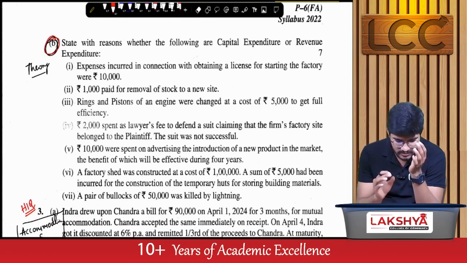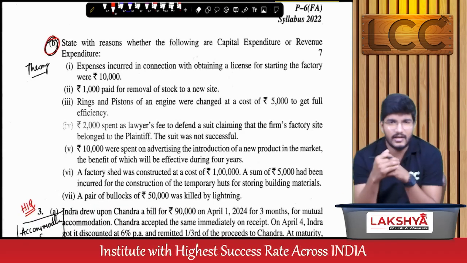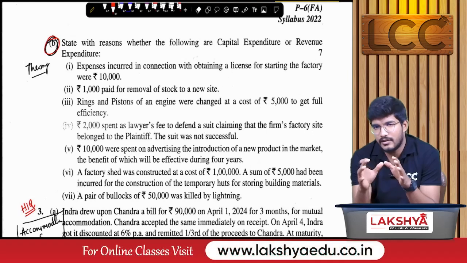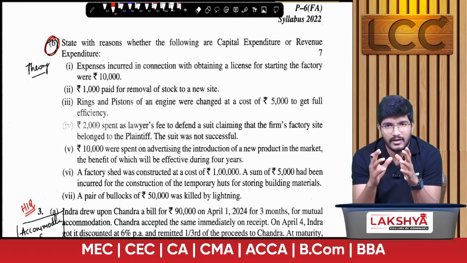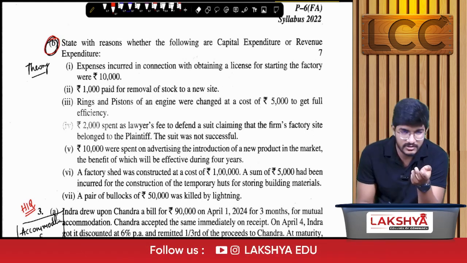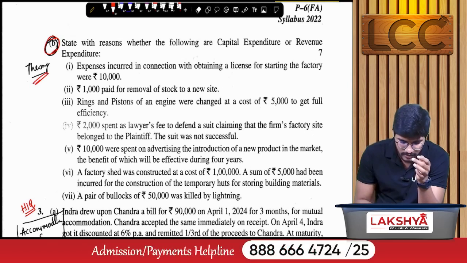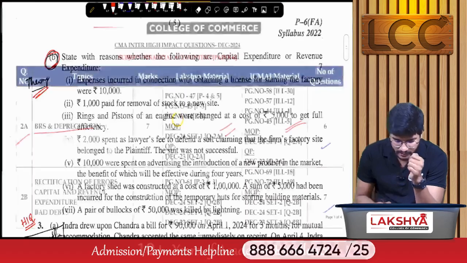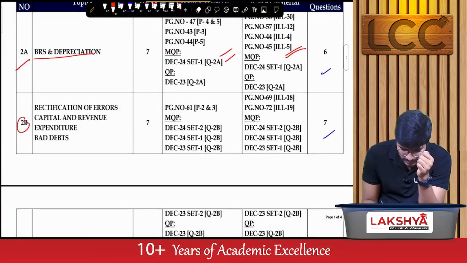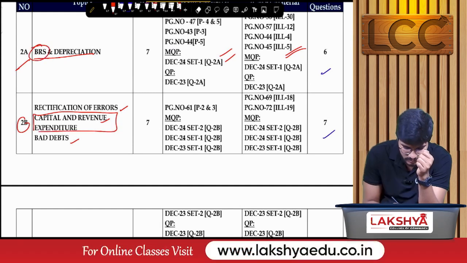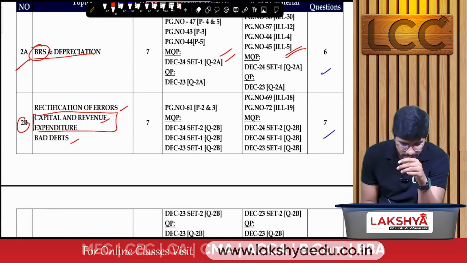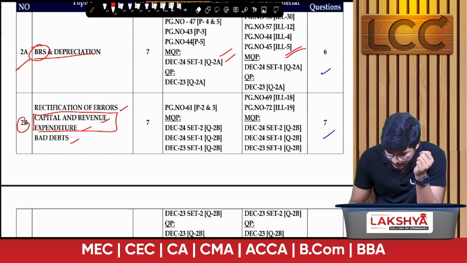Next, 2B. This is something which might feel tricky to some students, because in the ICMA study material there are nowhere examples for capital and revenue expense. But if you are perfect in theory, then you can analyze this question easily. So it is a theory question 2B, that is capital and revenue expenditure. 2B is from rectification, capital and revenue, and bad debts. So first, question 2A is from BRS and 2B is from capital and revenue expenditure.